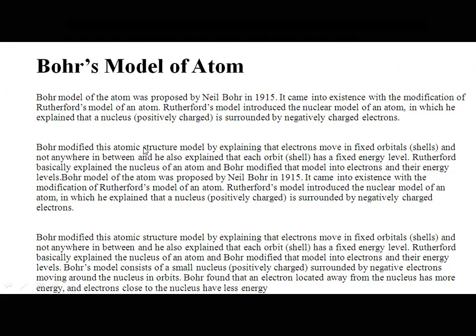Bohr modified this atomic structure model by explaining that electrons move in fixed orbits called shells and not anywhere in between. And he also explained that each orbit has fixed energy. Rutherford basically explained the nucleus of an atom, and Bohr modified that model into electrons and their energy levels.